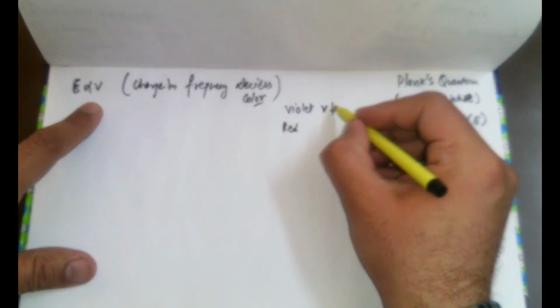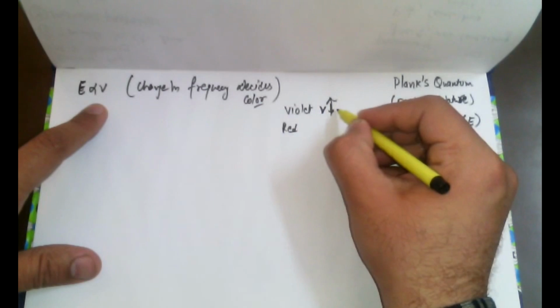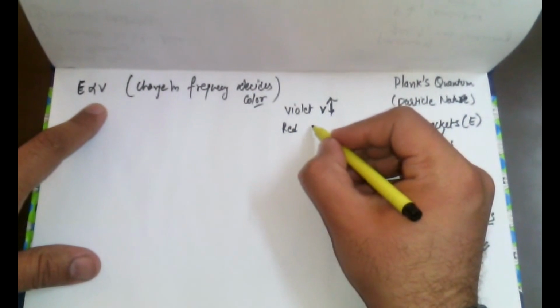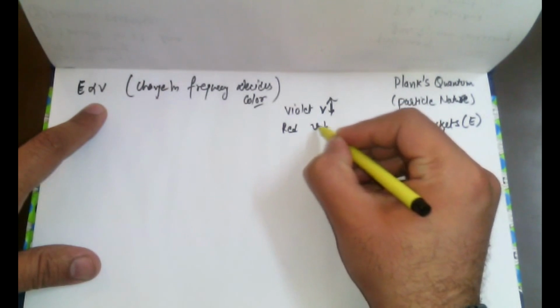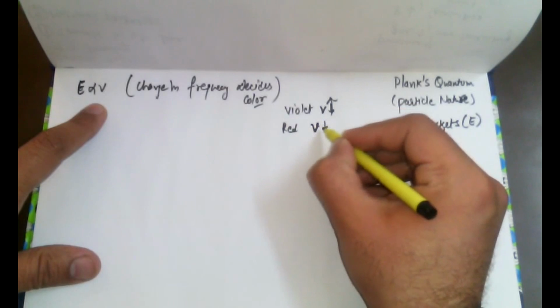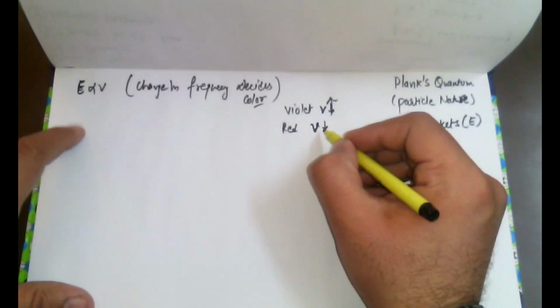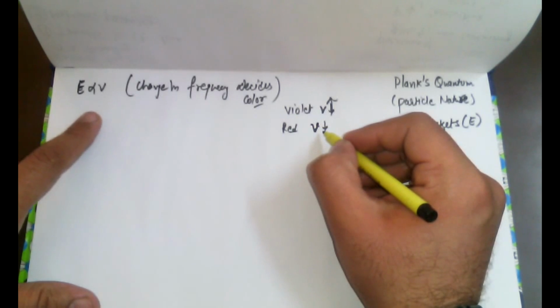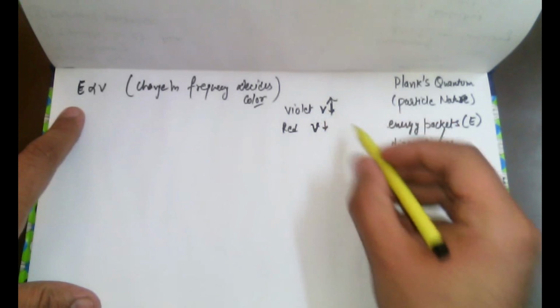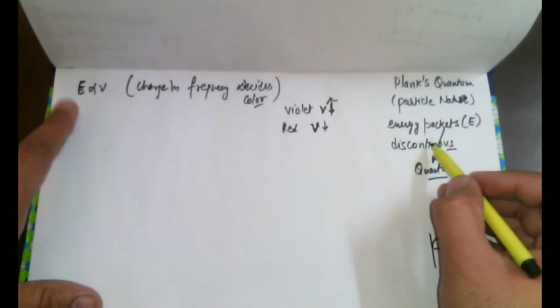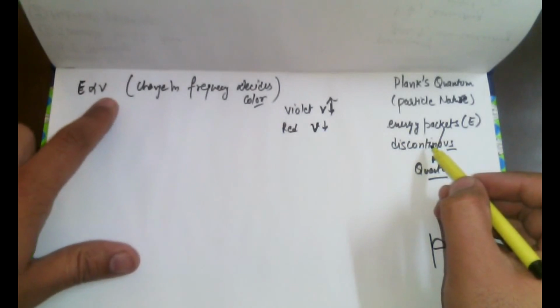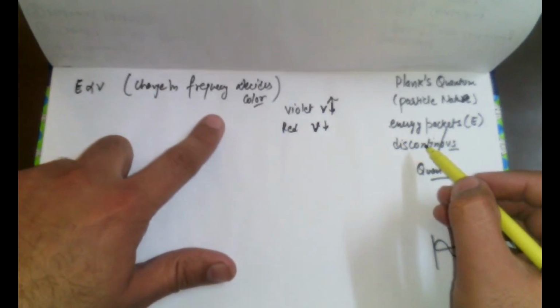So violet has the maximum frequency, and red has the least frequency. So what we will say is, the energy of each packet is directly proportional to the frequency, and the frequency decides the color.